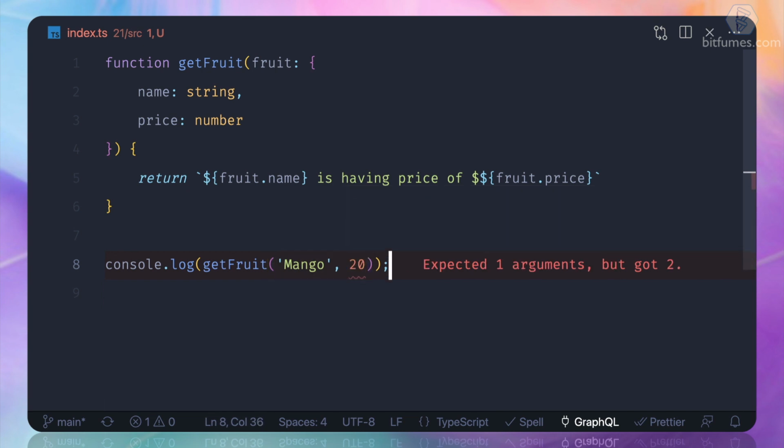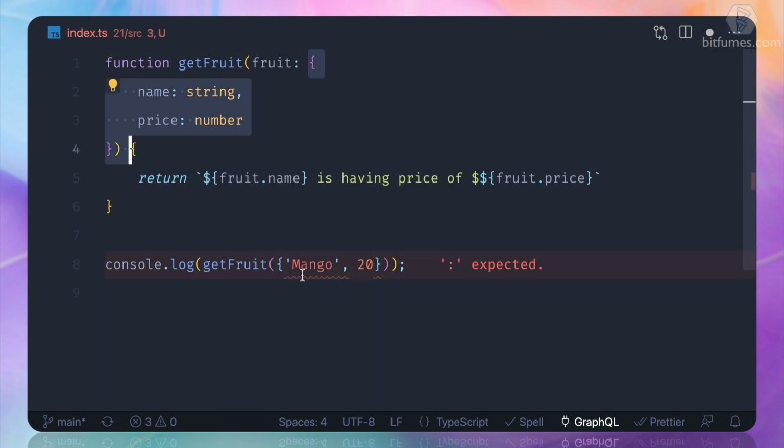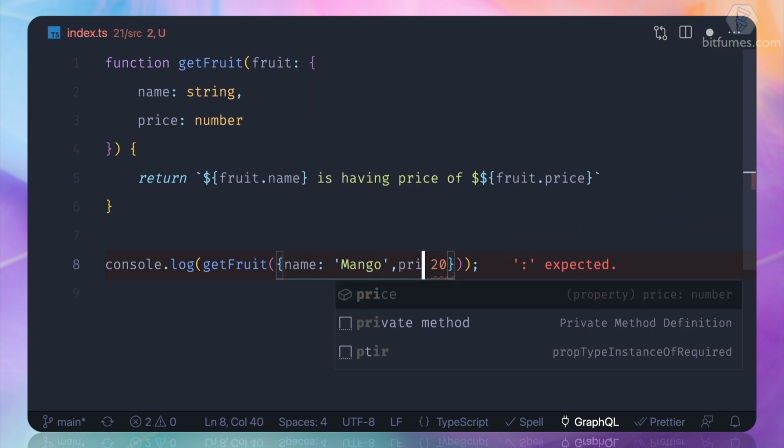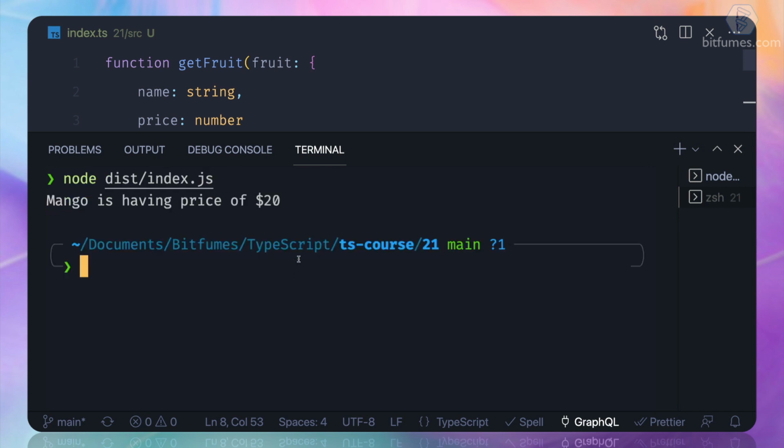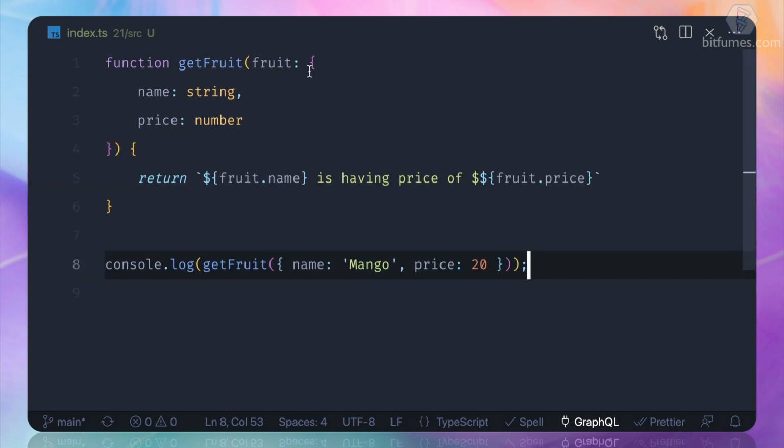It's really costly. Yes, but you can see now we need to provide it as an object, because we have the type of fruit, which is an object something like this. This means we need to say now name is mango, price is $20. That's cool. And let's try to run it. And yeah, this is good. But this is very ugly.